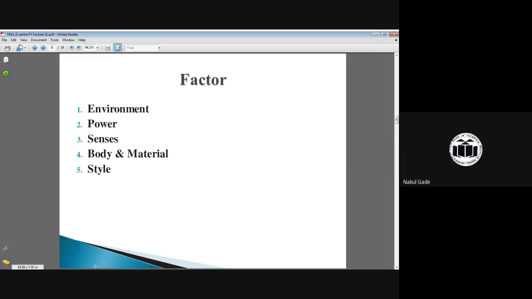Then what are the different sensing elements that are placed on the robot? So in the first lecture, Gadi sir showed how our Firebird 5 robot looks. It is mounted with a number of sensing elements so that we can capture different data and it will move according to that particular data. Then another important factor is which type of body, which shape of body and material we are going to use to manufacture the robot. Okay, this is again an important factor.